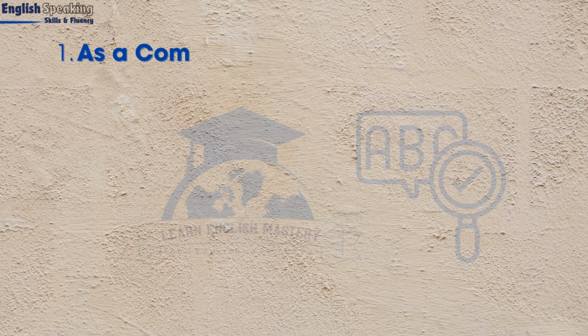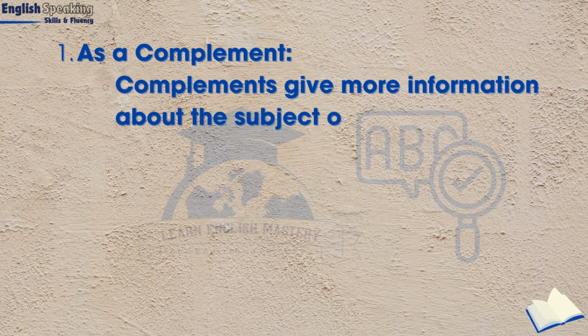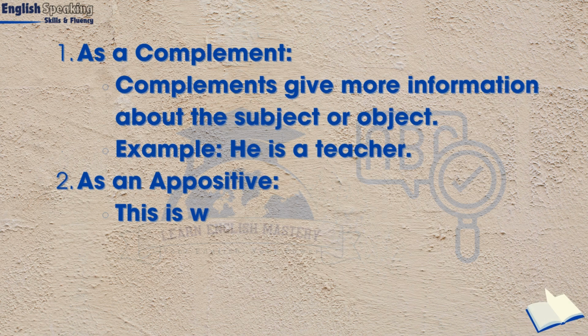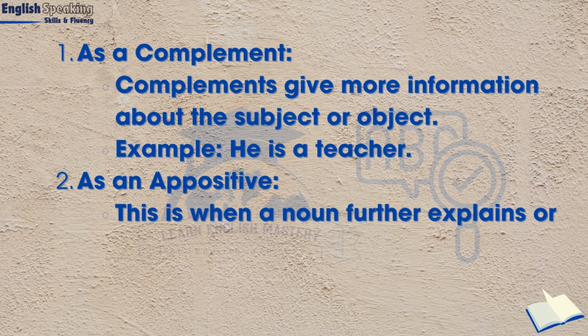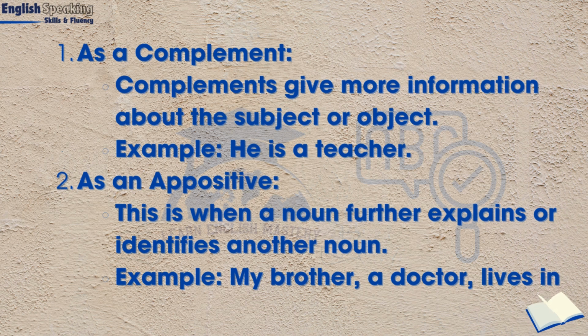As a complement, complements give more information about the subject or object. Example: he is a teacher. As an appositive, this is when a noun further explains or identifies another noun. Example: my brother, a doctor, lives in New York.